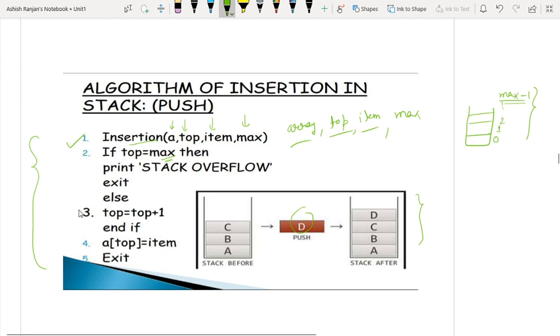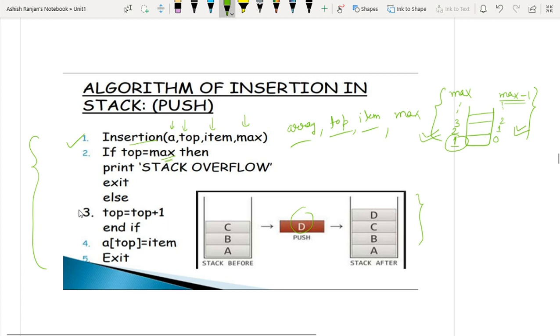But in some programming languages, your indexing starts from 1, so in that case the last element will be at max. So it is considering this scenario. You can also use top equals max minus 1 in the case of languages like C. But if the array in some language starts from 1, then it will be max.